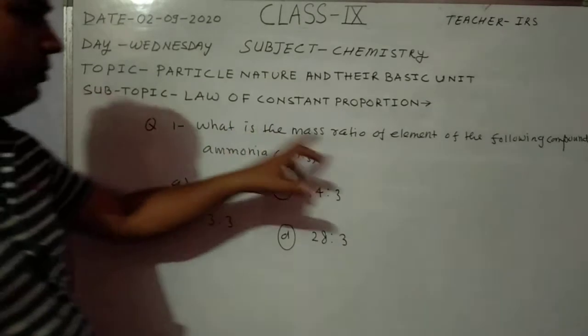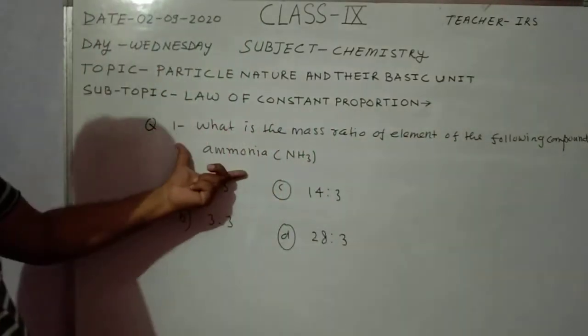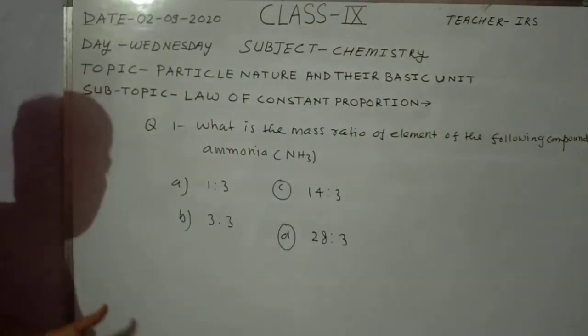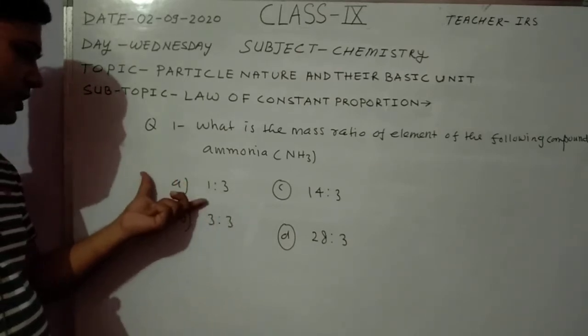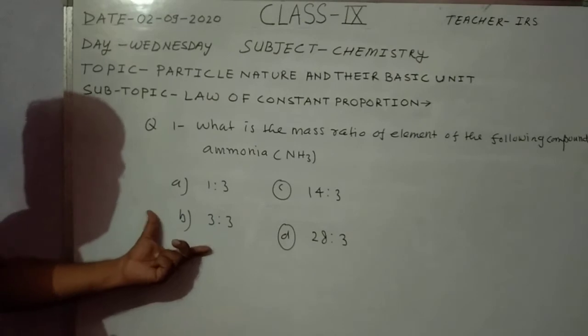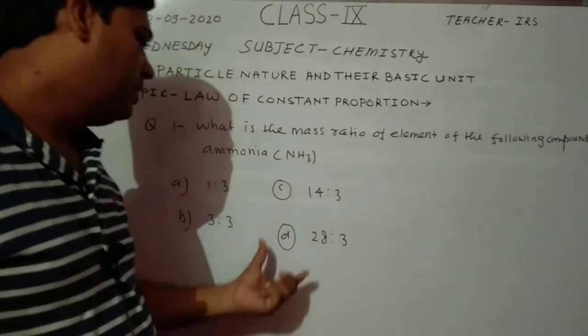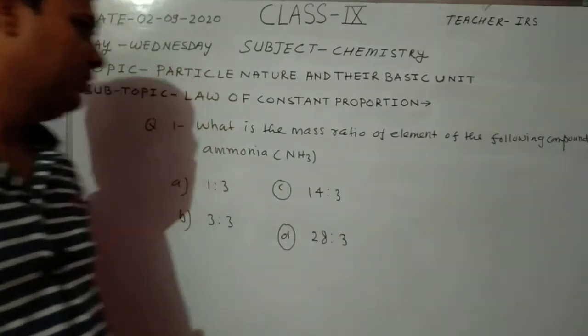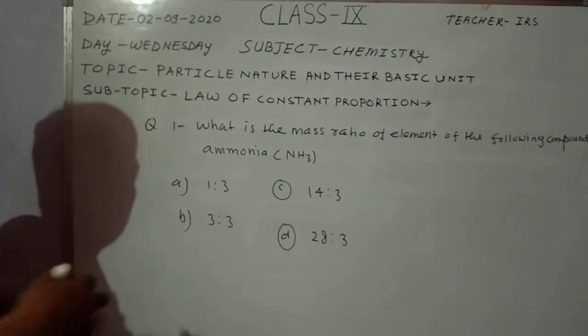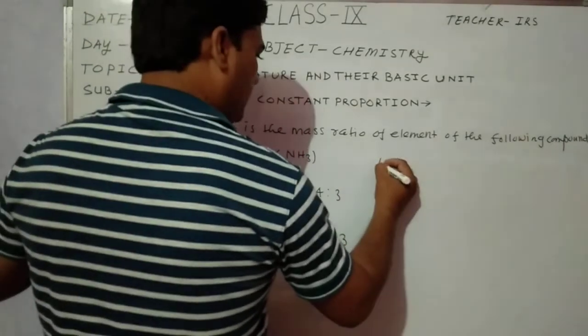What is the mass ratio of elements of the following compound? That is ammonia. The mass ratio options are: A option is 1:3, B option is 3:3, C option is 14:3, and D option is 28:3. Okay.